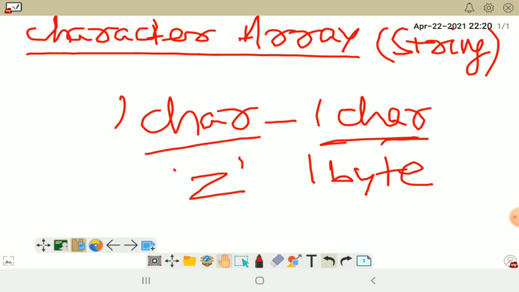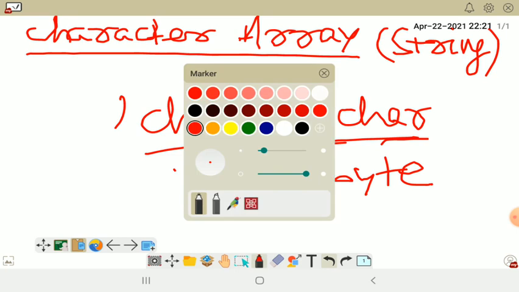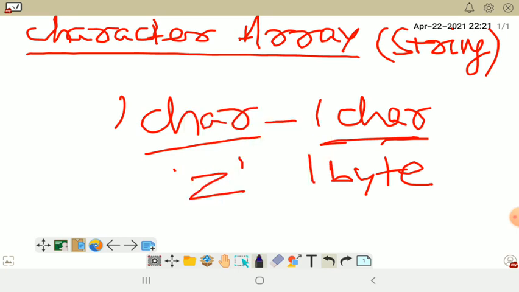Because of that, we have to take the help of array, because as we know, array is the concept which is going to hold many values of similar type in a single variable. We have seen these concepts with numbers in our previous videos.